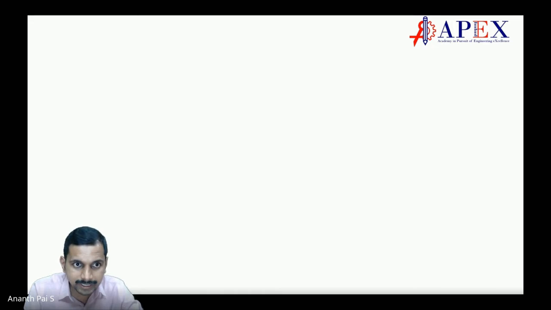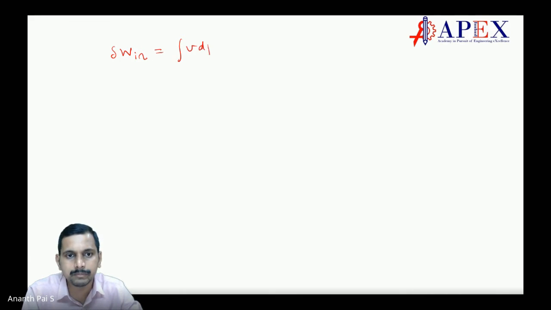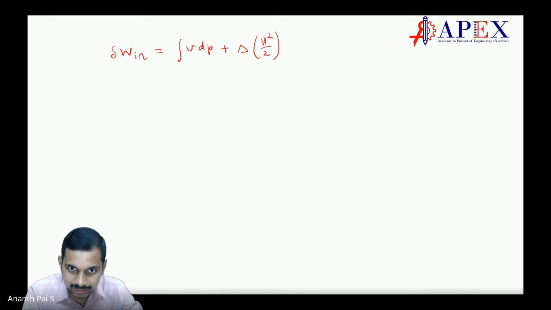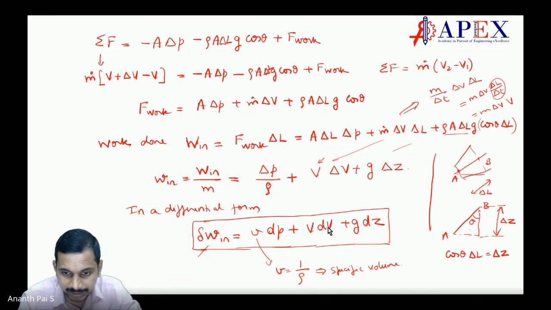If I write it as delta W in, that is work done on the system, I can write VdP plus delta of V square by 2. Can I write it like this? Because VdV, if I consider this integration of VdV, when you integrate V, you get delta.